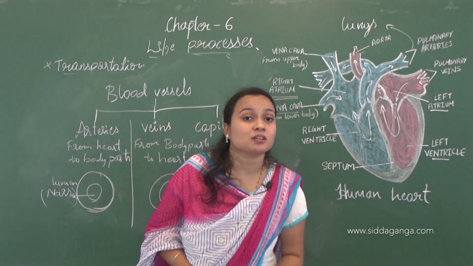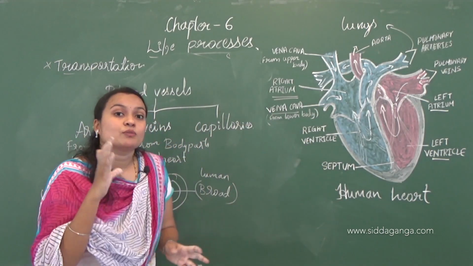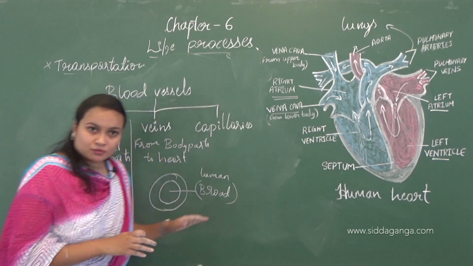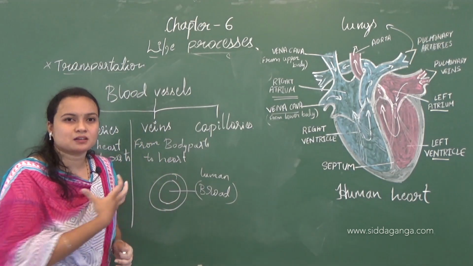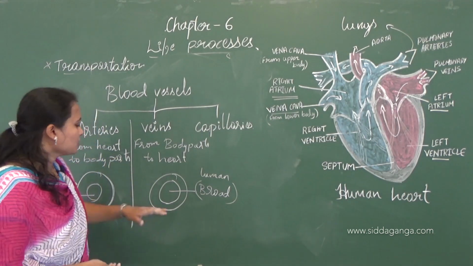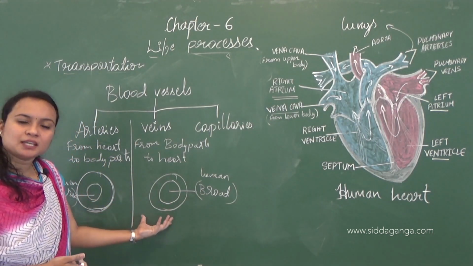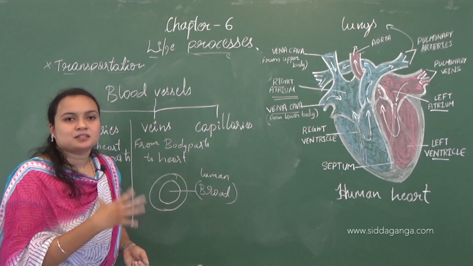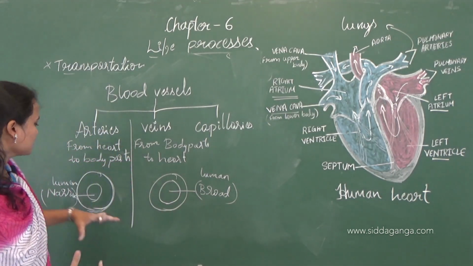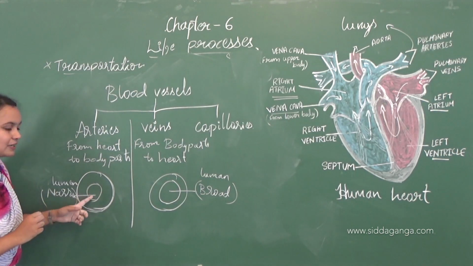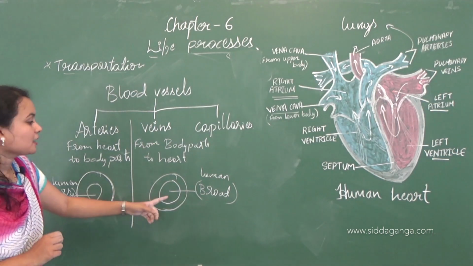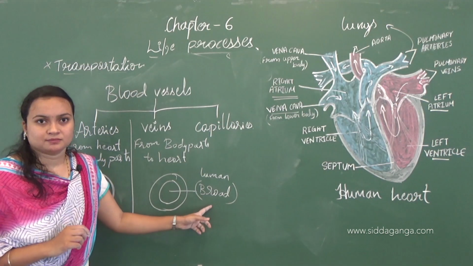Here pumping does not take place, the pressure is less, so they don't need to resist pressure. For that reason they are thin and the elasticity is very low compared to the artery. The lumen is narrow in the artery and the lumen is broad in the veins.